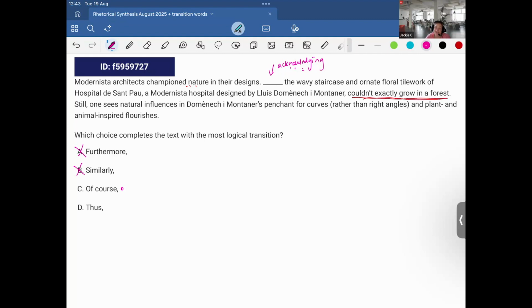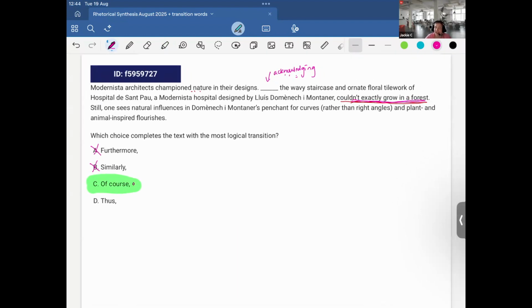And this sentence isn't a result of the first sentence. It's just saying, like, of course, they couldn't exactly grow in a forest. So, therefore, I would say our winner is option C. Isn't it amazing? Okay, so whenever you're acknowledging a limitation, go for "of course" on the exam.